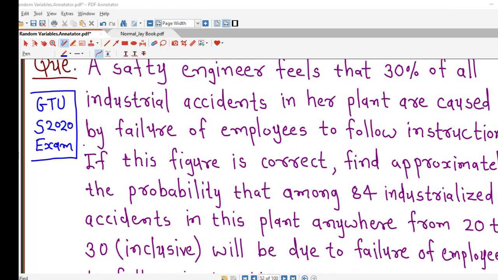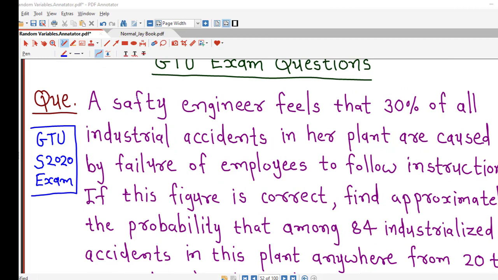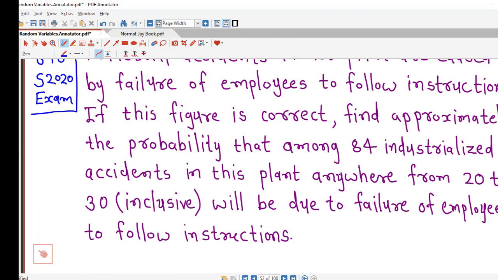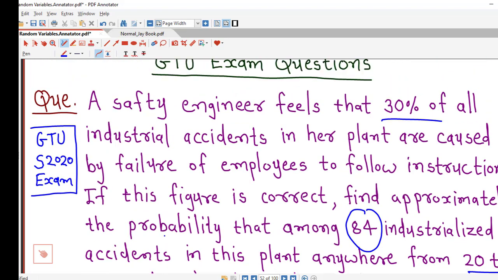So let's try to understand what this question is. It is given that a safety engineer feels that 30% of all industrial accidents in her plant are caused by failure of employees to follow instructions. If this figure is correct, find the probability that among 84 industrialized accidents in this plant, anywhere from 20 to 30 inclusive will be due to failure of employees to follow instructions.